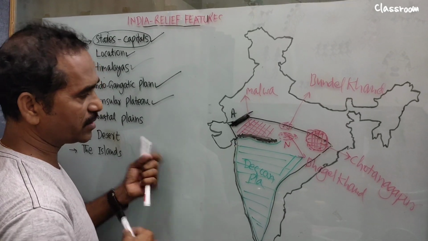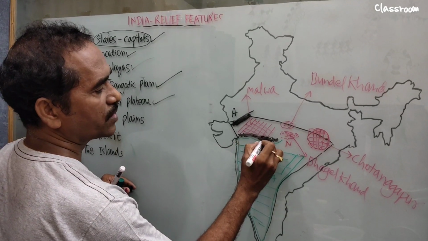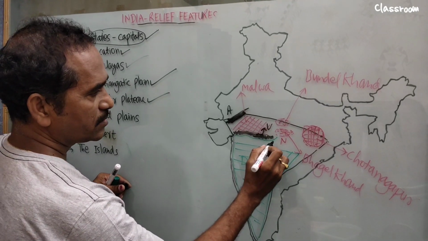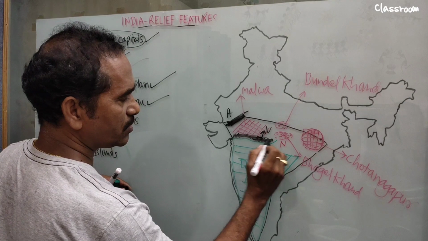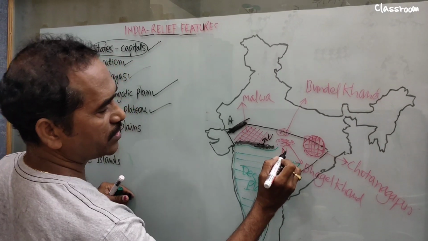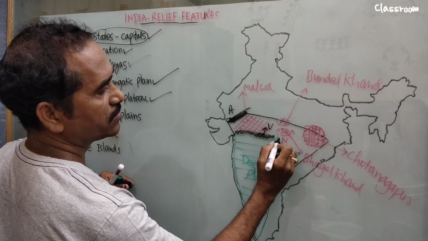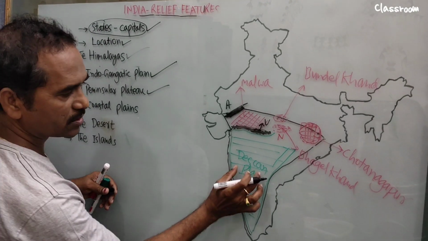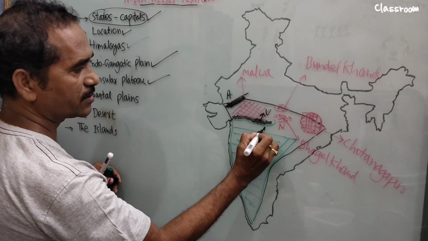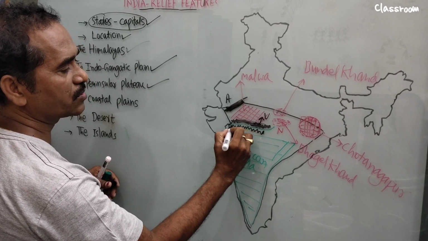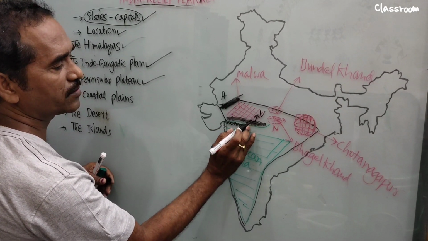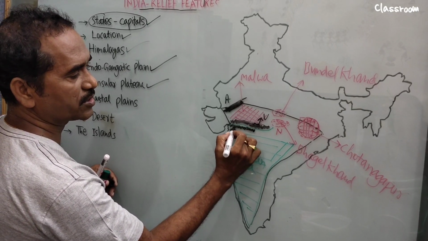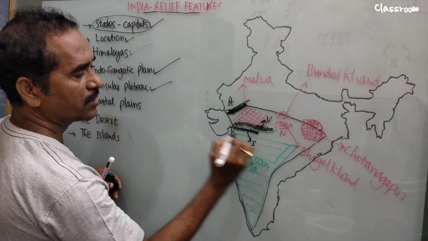Above the river Narmada, what do you find? We find Vindhya. This is the Vindhya mountain range. Next we go to the second, below, the Deccan Plateau. Here, north of the Deccan Plateau, we see Satpura. When you compare it to Vindhya, this is a small portion. This one is the Satpura range.